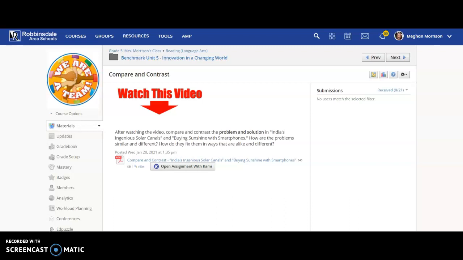All right, fifth graders, doing some comparing and contrasting of the first two stories from this week, India's ingenious solar canals and buying sunshine with smartphones. So the idea is that you are comparing and contrasting the problems and solutions. So how are the problems similar and different? How do they fix them in ways that are alike and different?